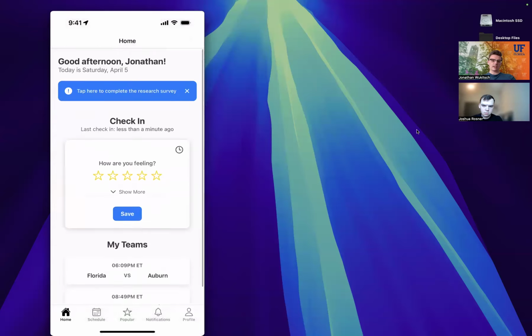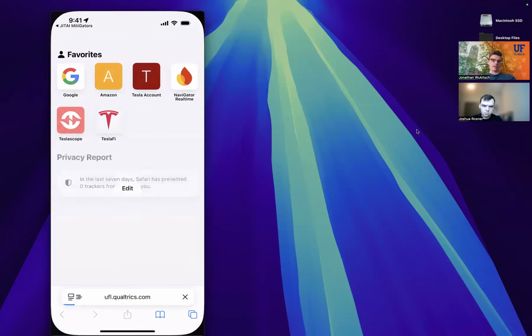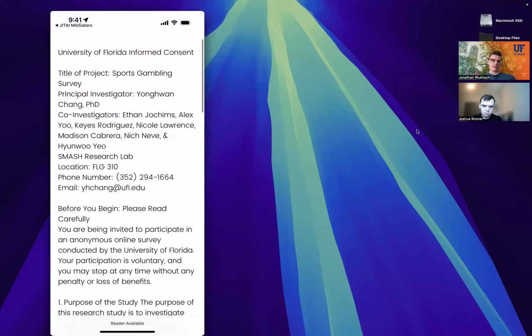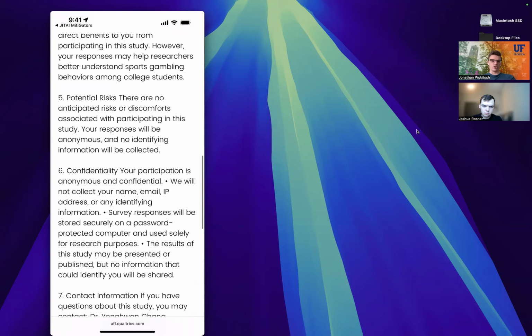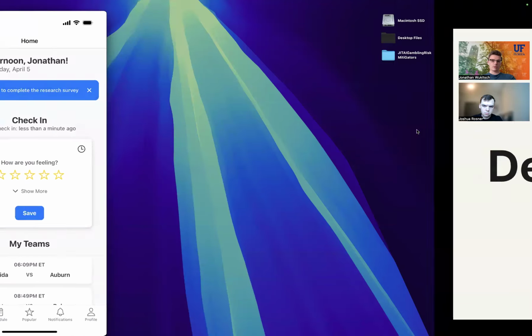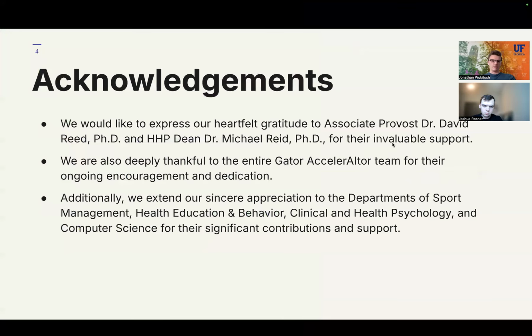The last thing I'll show as part of the demo is a link to Dr. Chong's research survey that goes hand in hand with this project. If you tap on that, it's going to take you over to the Qualtrics page for it. And we are encouraging users of the app to fill this out as well to support the research project. So that was just a super quick demo. I will go ahead and pass it off again to Joshua for the acknowledgements.